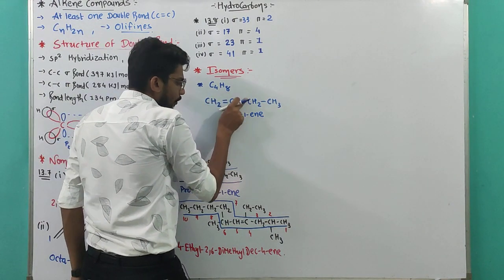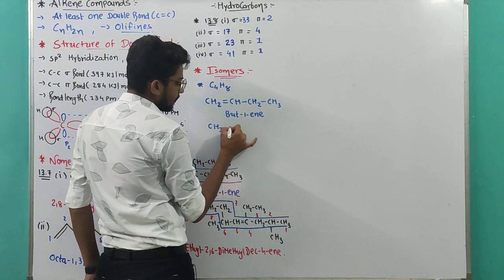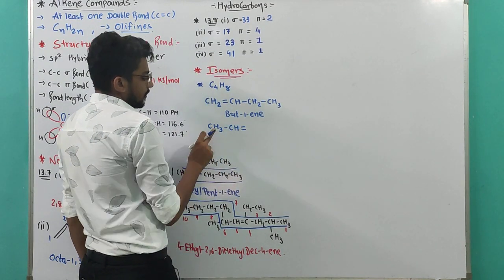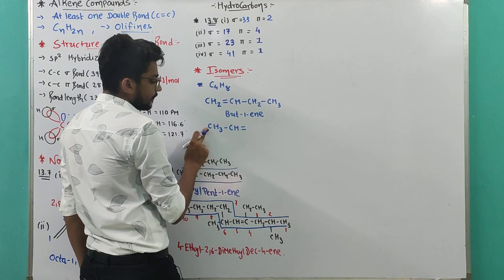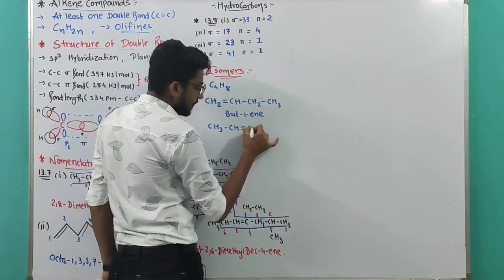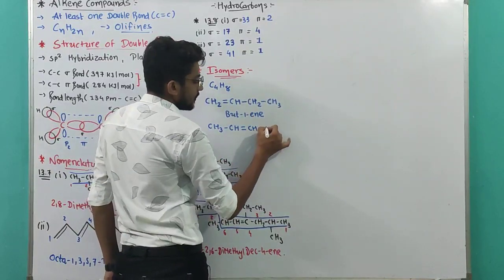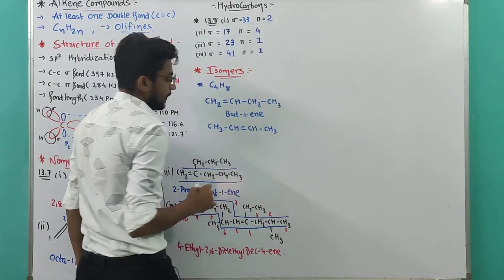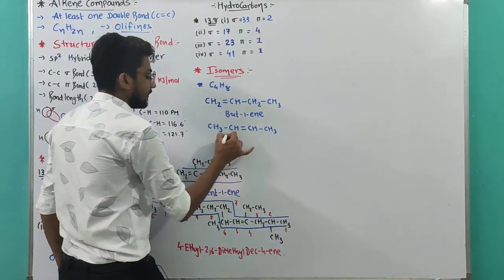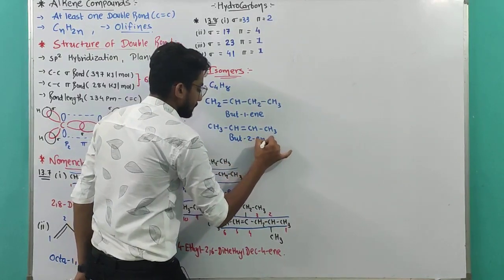Let's shift the double bond to the middle. So CH3, CH, double bond. So 3 hydrogens and 1 bond, so 4 bonds. 1, 2, 3, 4 bonds. Likewise, 1, 2, 3, 4 bonds. And CH3. Double bond on the second carbon. That's why it is known as but-2-ene.